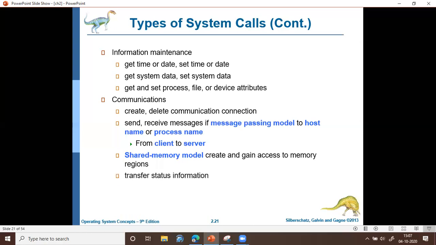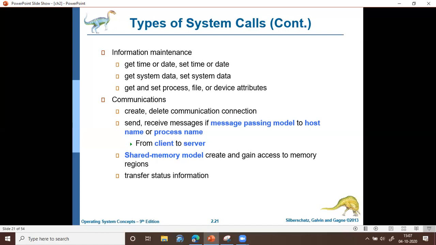Also, under communication there are system calls related to transfer status information. Status information represents the status of a particular process, whether the process is currently in running state, or in waiting state, or in what state it is. In the process life cycle, the process may be in different states. It may be in running state, which means it is currently executing, or it may be in waiting, which means it is waiting for an IO operation to occur, or waiting for a processor.